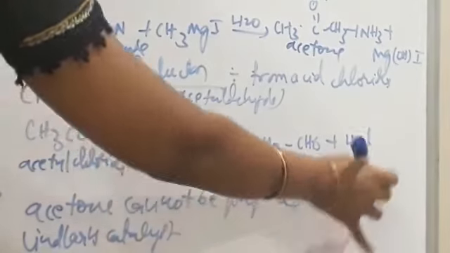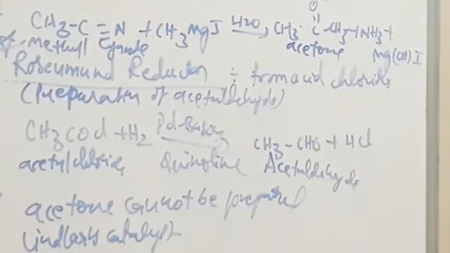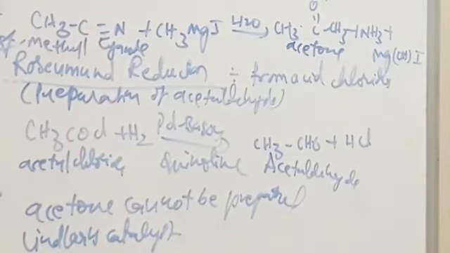So only acetaldehyde can be prepared by using the Rosenmund reduction reaction, and acetone cannot be prepared by it. So this is a very important reaction. All these are preparation methods of aldehydes and ketones. Next, coming to physical properties.